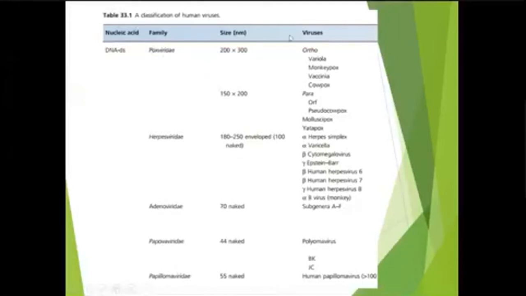Among the pox viruses, the important ones are variola, which causes smallpox, which has been eradicated, monkeypox, vaccinia, and molluscum contagiosum virus, which causes molluscum contagiosum. Then the herpes family. The viruses of the herpes family are very important. HSV1, HSV2, HSV3, HSV4, 5, 6, these are all herpes viruses.